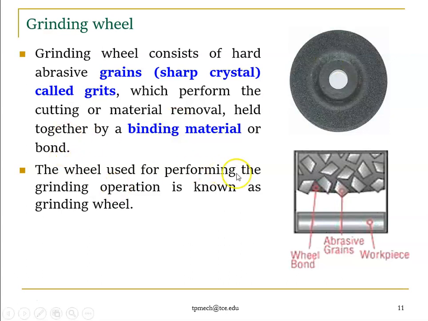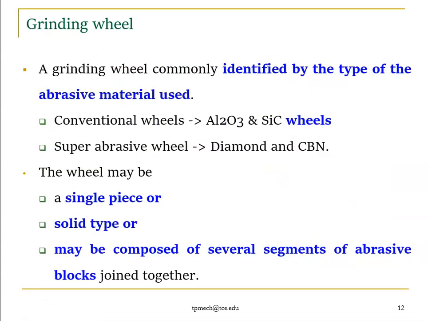The wheel used for performing the grinding operation is known as the grinding wheel, right. So the cutting tool which is used to perform the grinding operation, we say it's a grinding wheel, right. This is the macro level, and this one is the micro level. At the micro level you can view some abrasive grains that are bonded with the bonding material, right. So now we go with the construction part.